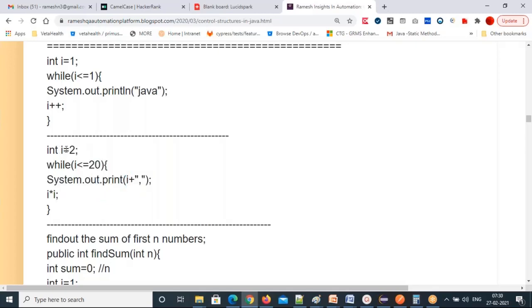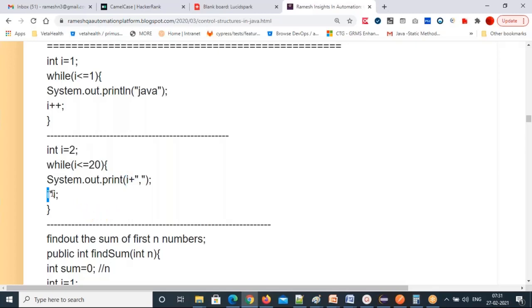i is initialized with 2 and I want to print till i equals 20. What are the values it will print? That's the question. Understand and execute one by one iteration. See here how it is 2, 4, 16. Let me explain. First i value is 2. It will come to the condition: 2 <= 20 is true. Write that. So come inside. So i value, currently 2, will print.